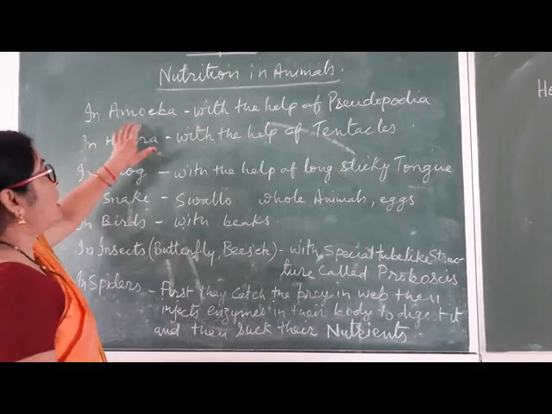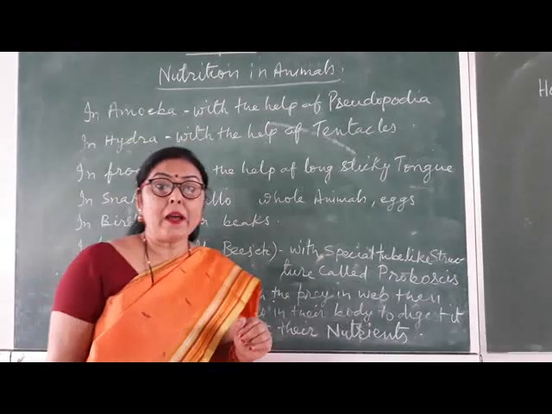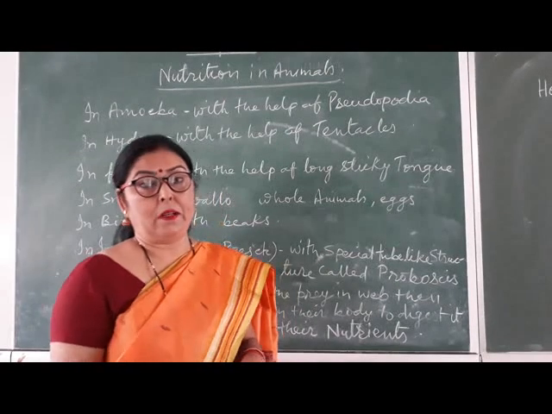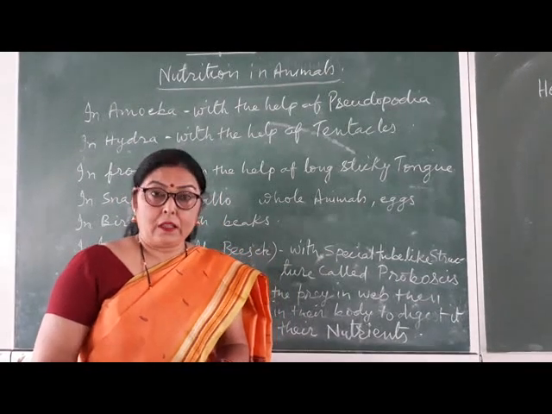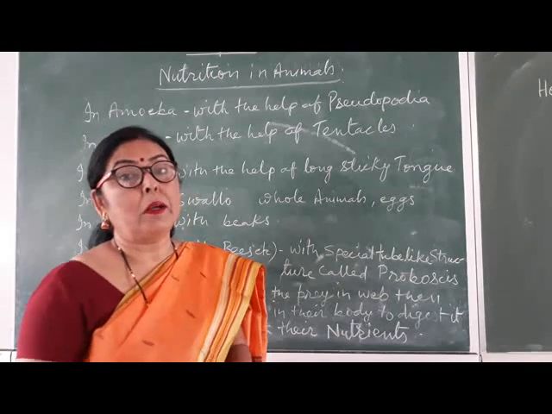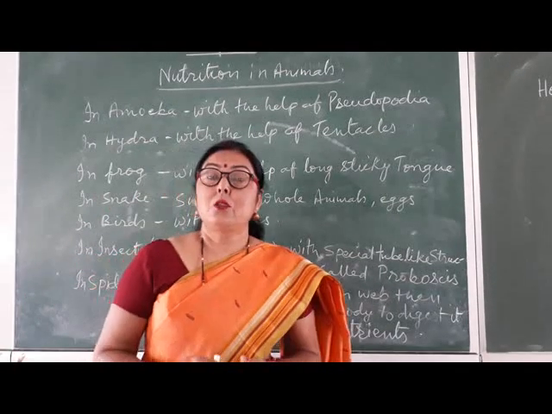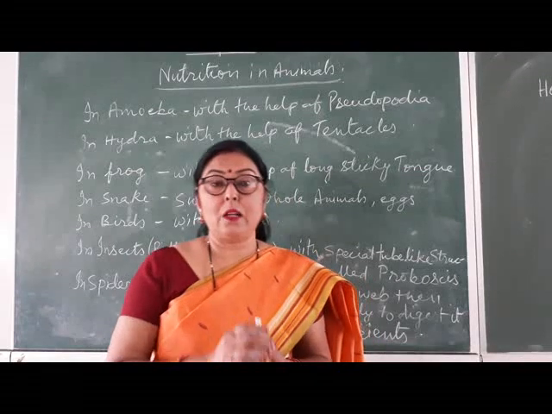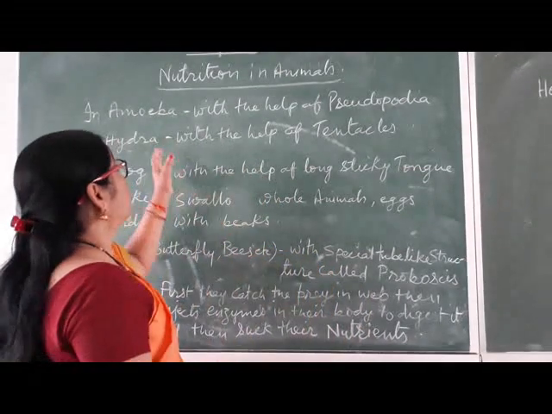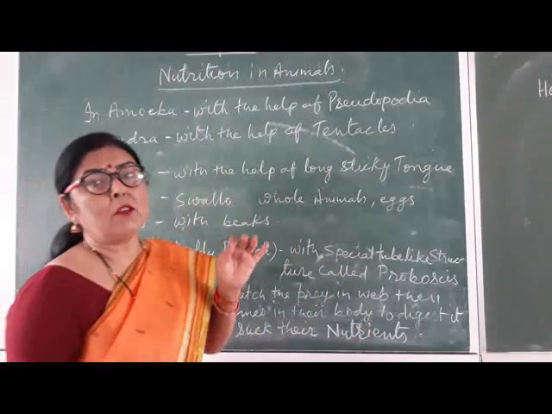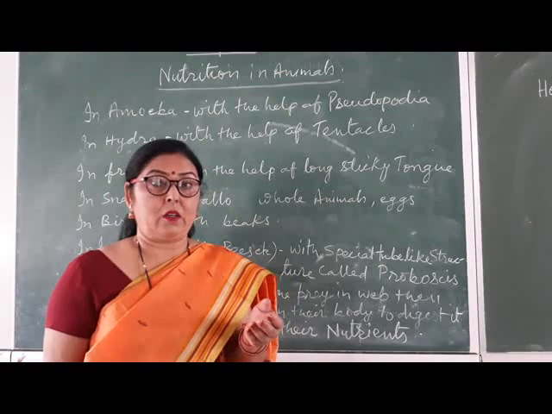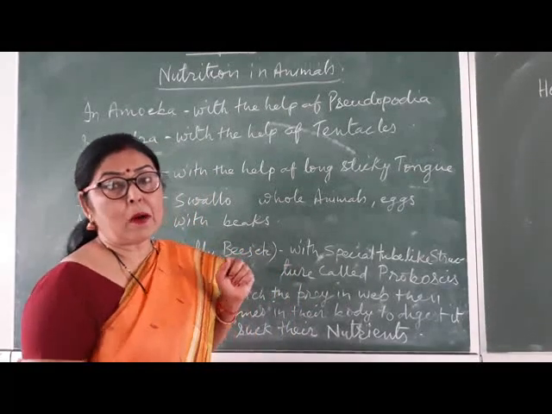First is the amoeba. Amoeba is a unicellular animal organism, and it is an animal because it is made up of animal cells. So amoeba is a unicellular animal which is very, very small. We cannot see it with our naked eye. Just think about its size.